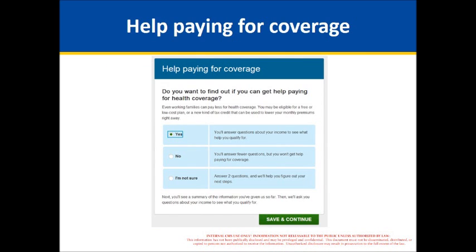And then they come to this page where they are asked whether they want to find out if they can get help paying for health coverage. In our scenario, I've selected yes, so that they can be evaluated for Medicaid, CHIP, or premium tax credit and cost sharing reductions. They would select no if the applicant wants to enroll in a qualified health plan and does not want help paying for coverage. The last option down at the bottom is I'm not sure, which takes them through a screening tool that helps them decide which path to take. Next slide, please.